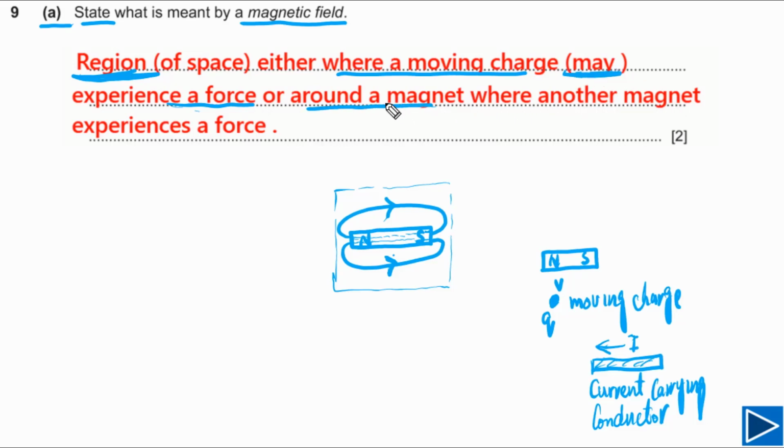Or you can say a region around a magnet where another magnet will experience a force. Means if you have one magnet, let's say this is magnet A, and you bring another magnet inside the magnetic field of magnet B, it will experience a force. So this is how simply you can define it. Very basic idea. I hope it is clear to you what a magnetic field is.